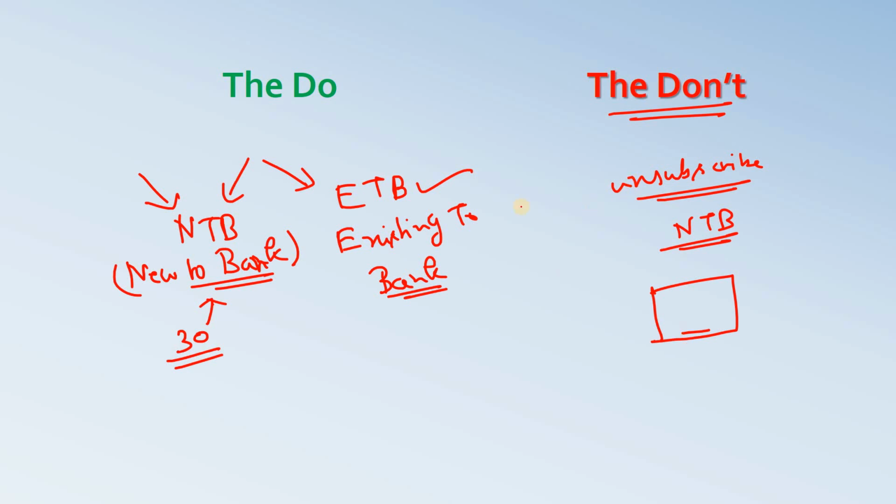So if you are very new to the bank and you click on unsubscribe, then the bank sometimes is not able to send you some important communication which as a customer you should know. Because as per our regulation, if a customer is unsubscribing, we cannot send any email to that customer, right? So if you unsubscribe just after account opening, then the bank might not be able to send you some important communication. So that is again a problem, right? So it is always better not to unsubscribe if you are NTB.